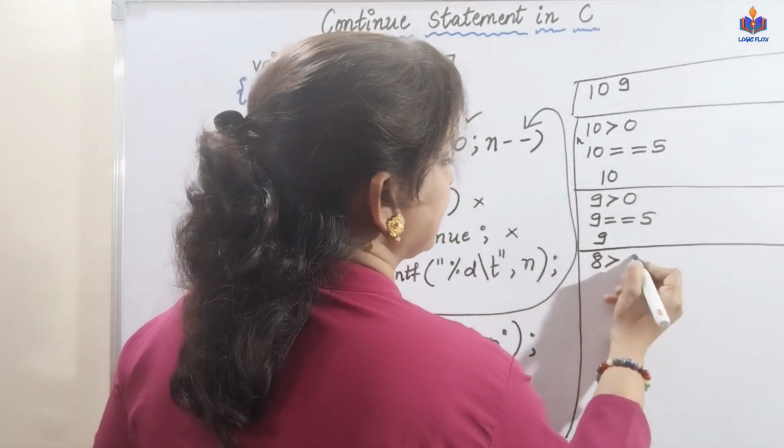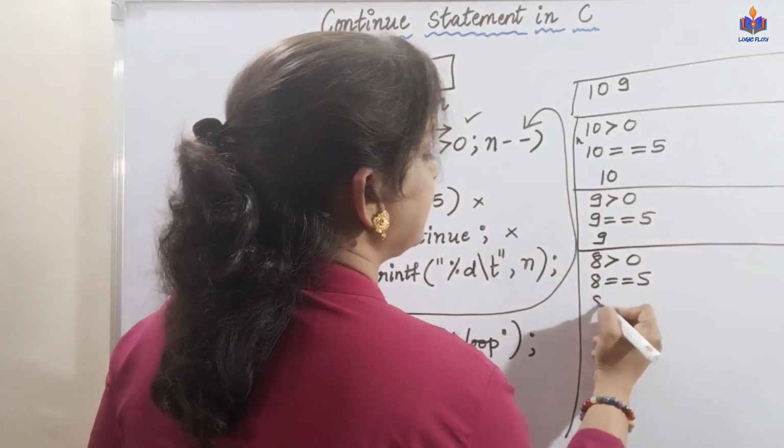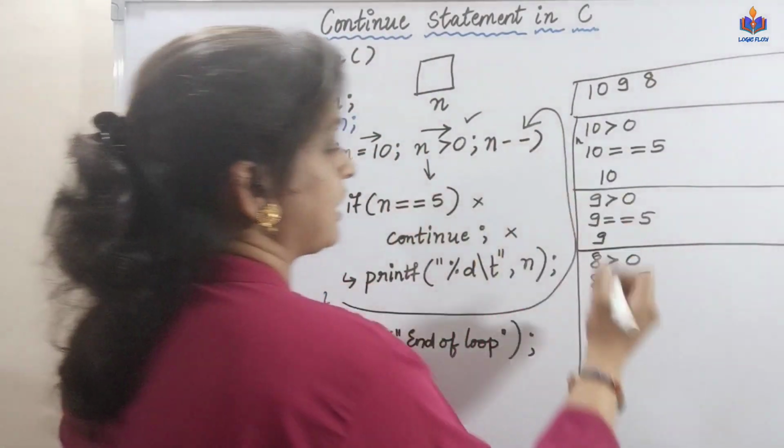8. 8 greater than 0? Yes. 8 equal to 5? No. Print that value 8. So 8 is also printed. Loop back, n value gets decreased.